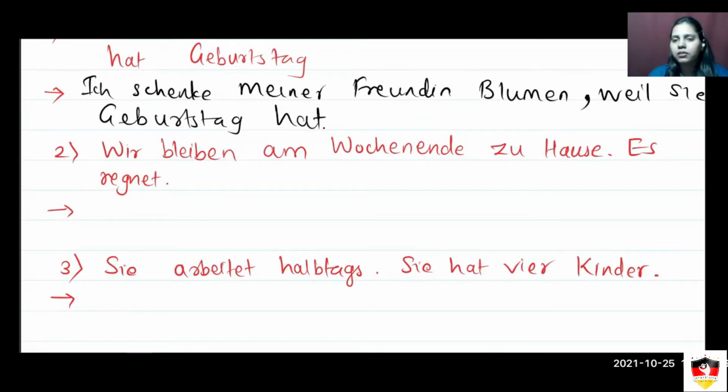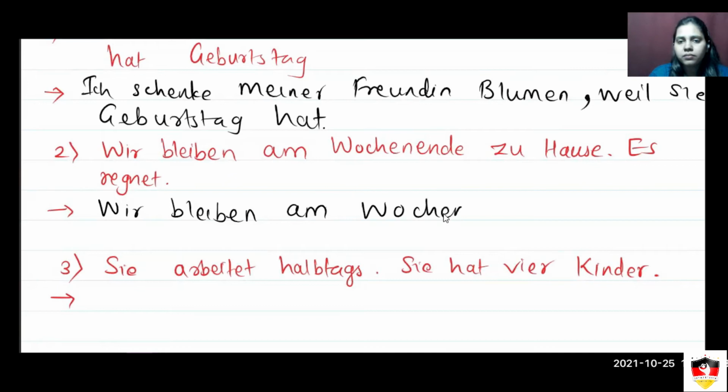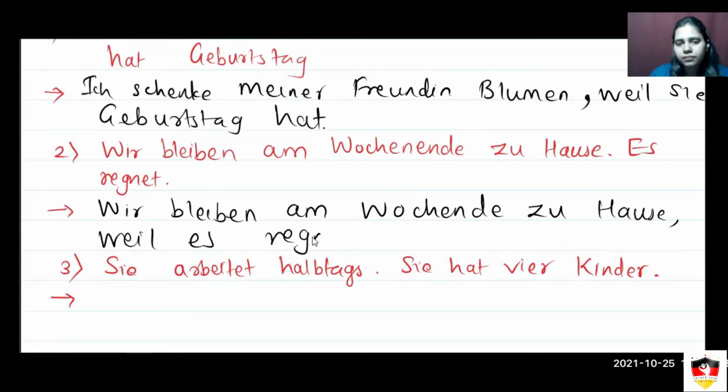Then in the second part, the question is, wir bleiben am Wochenende zu Hause. Es regnet. So when we connect these two statements, it will be, wir bleiben am Wochenende zu Hause, weil es regnet. It means we are staying on weekends at home because it is raining.